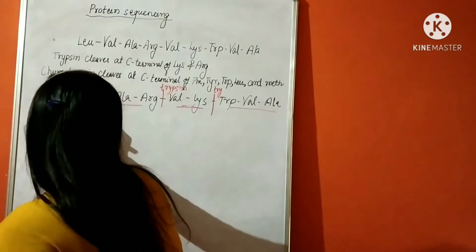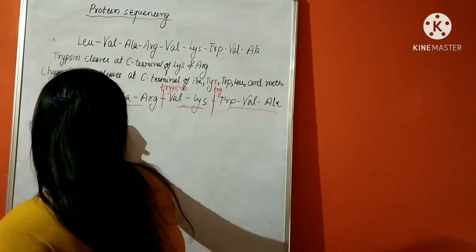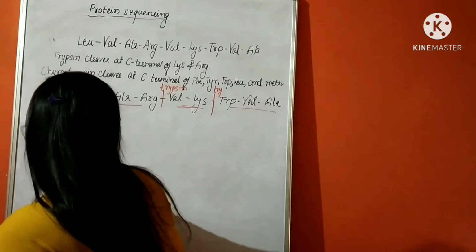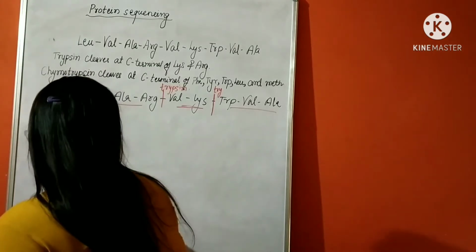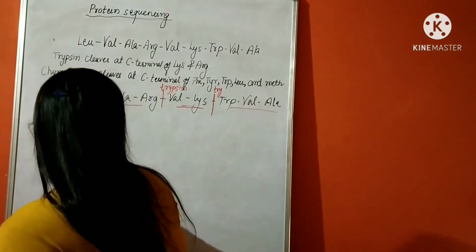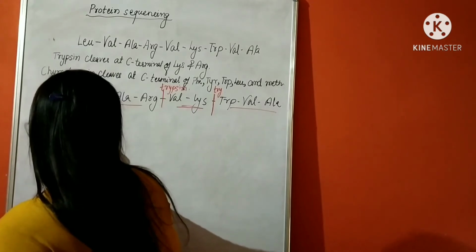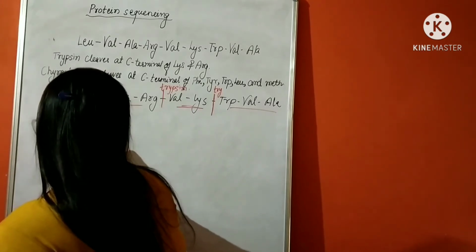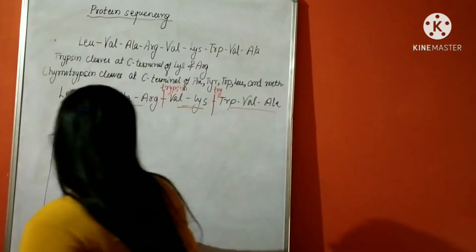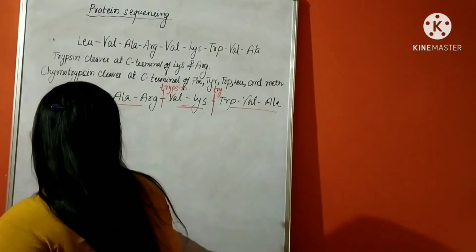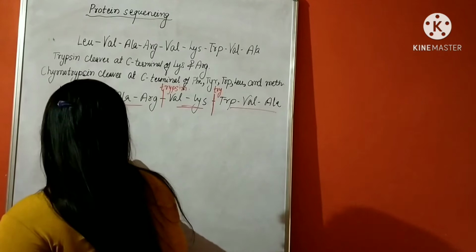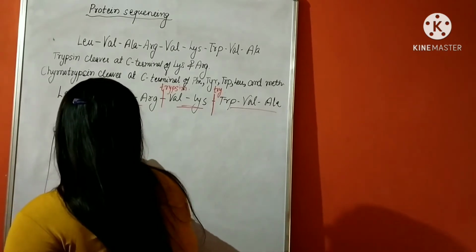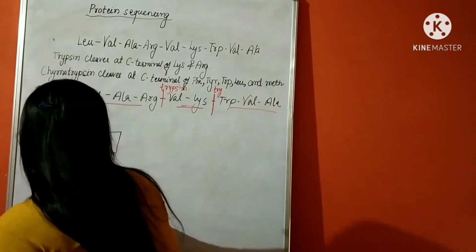So here we can write down, with trypsin, there will be 3 bands with sequence leucine, valine, alanine and arginine. First one is this.